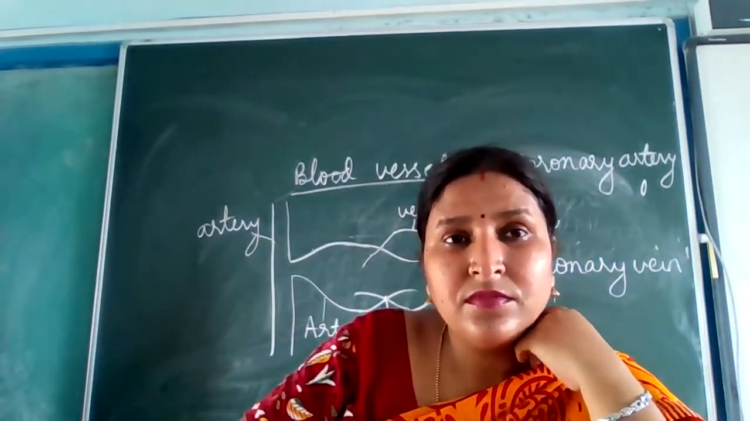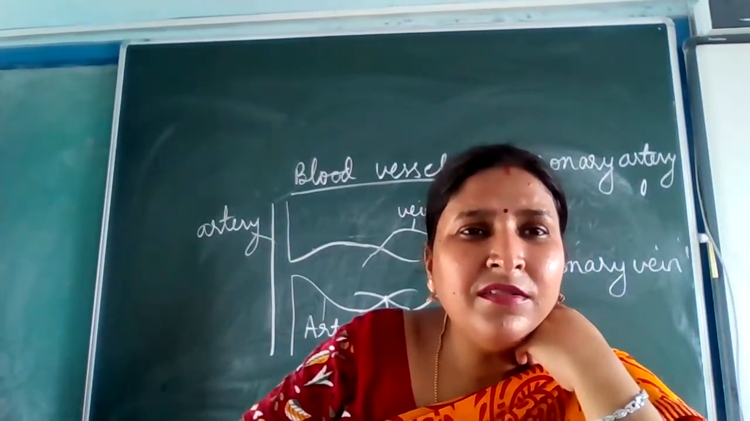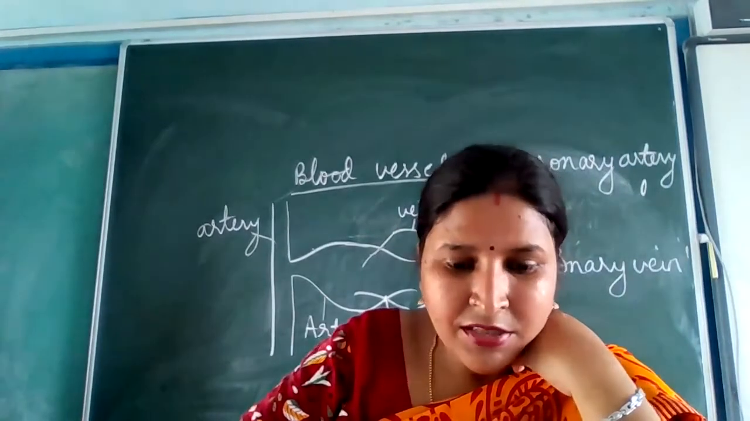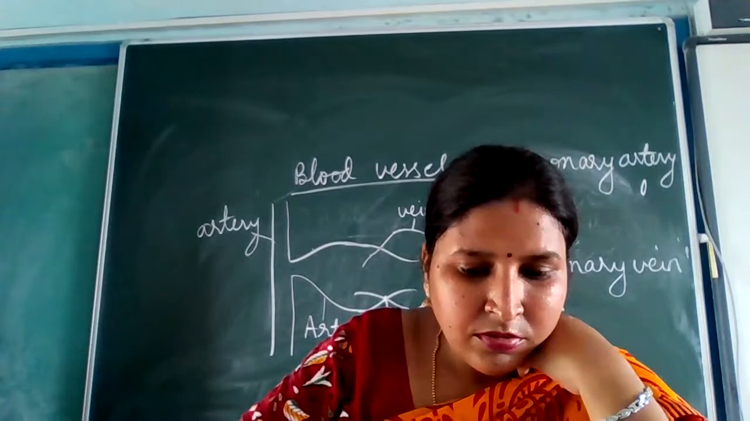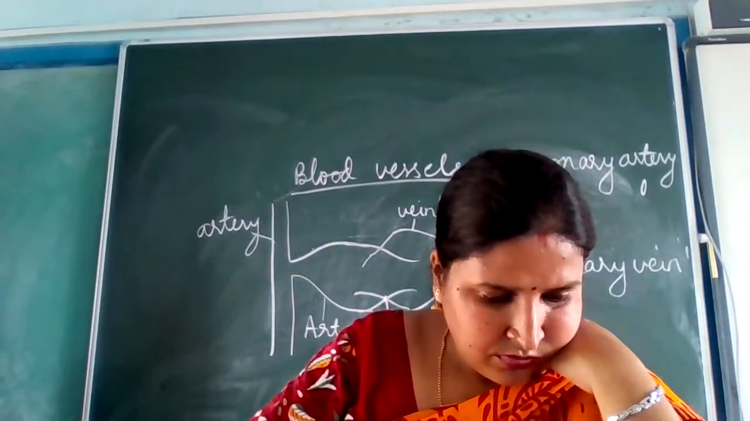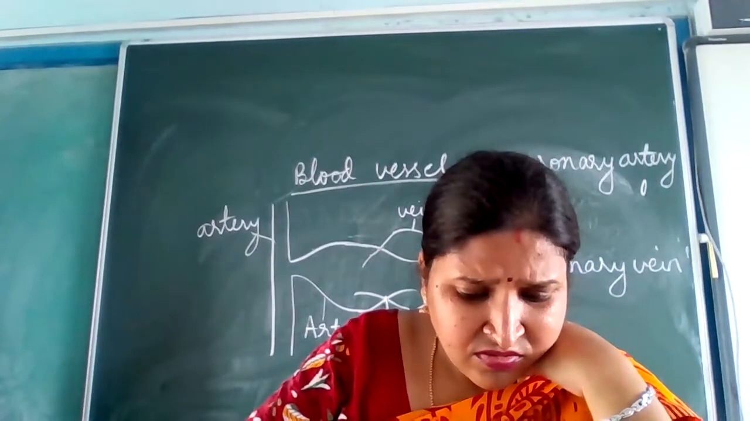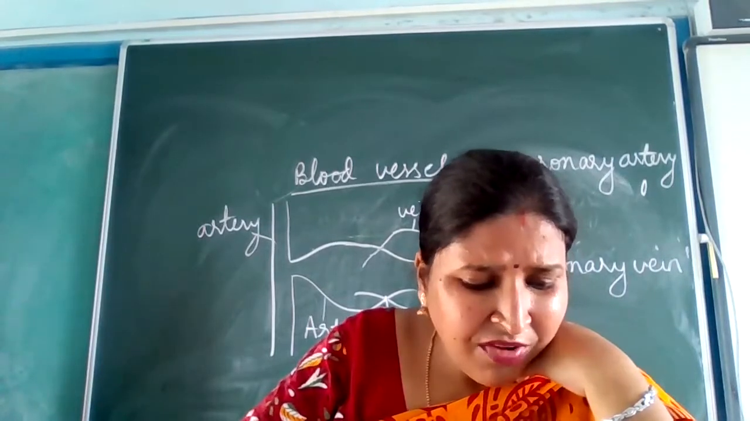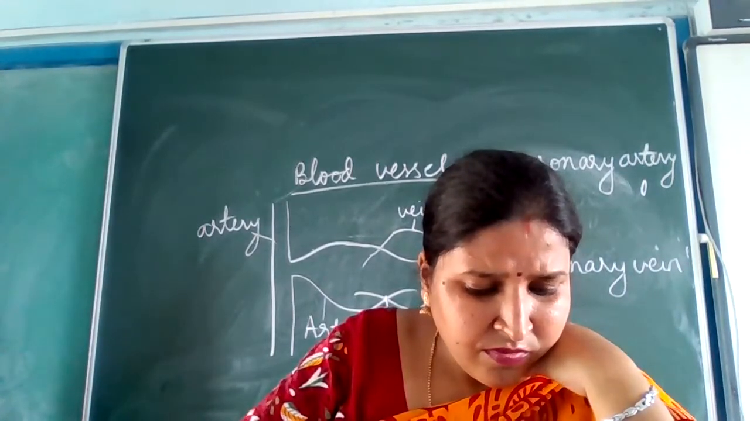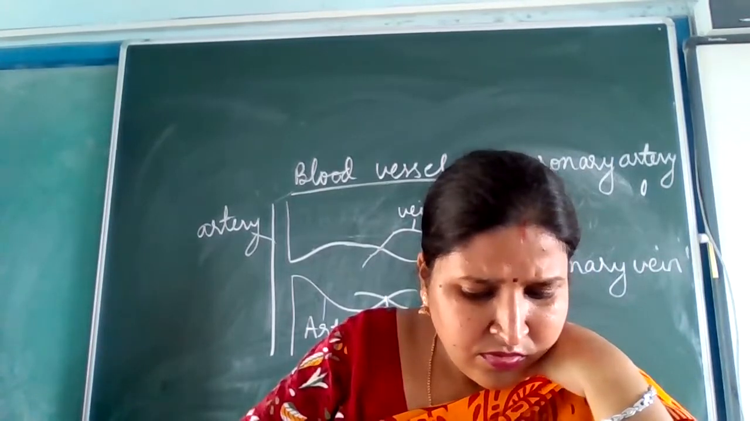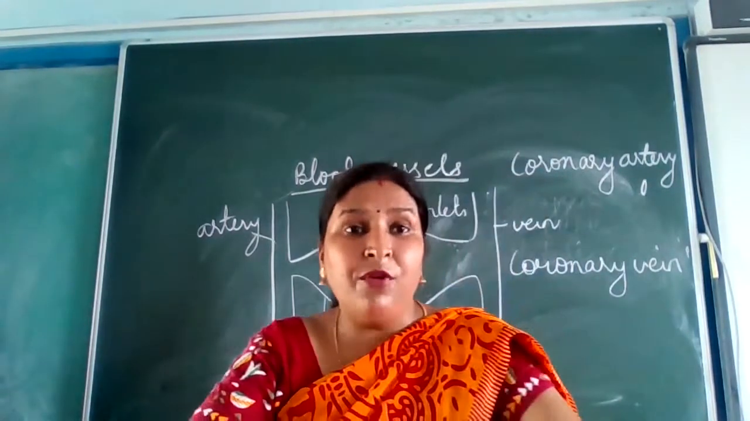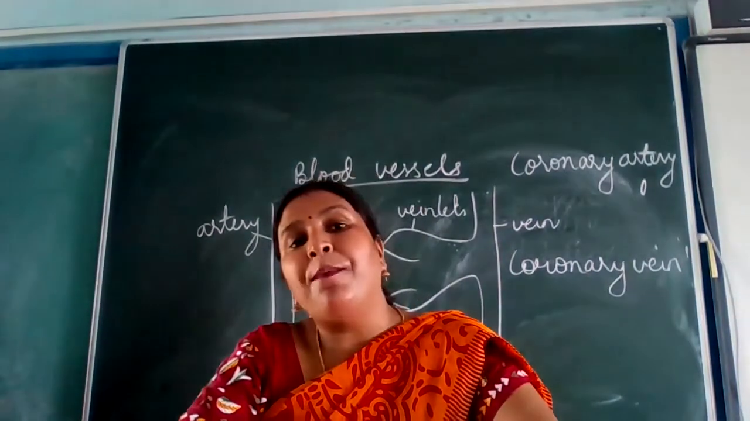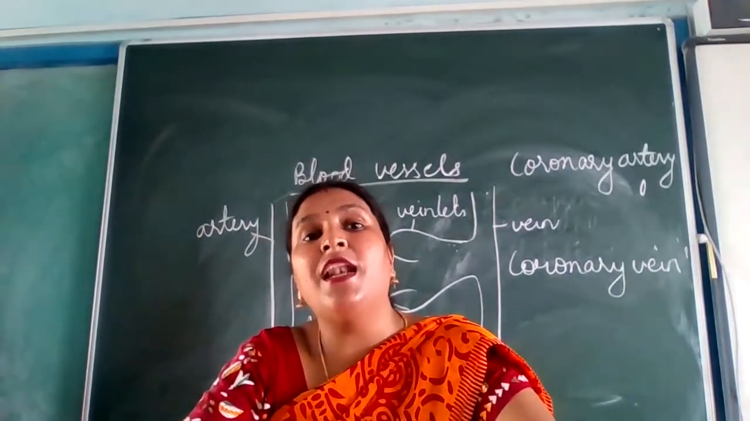Miss, what is alveolar capillaries? Which capillary? Alveolar. Where is it given? Miss, in the pulmonary artery, third line. Alveolar capillaries means the capillaries present in the lungs.